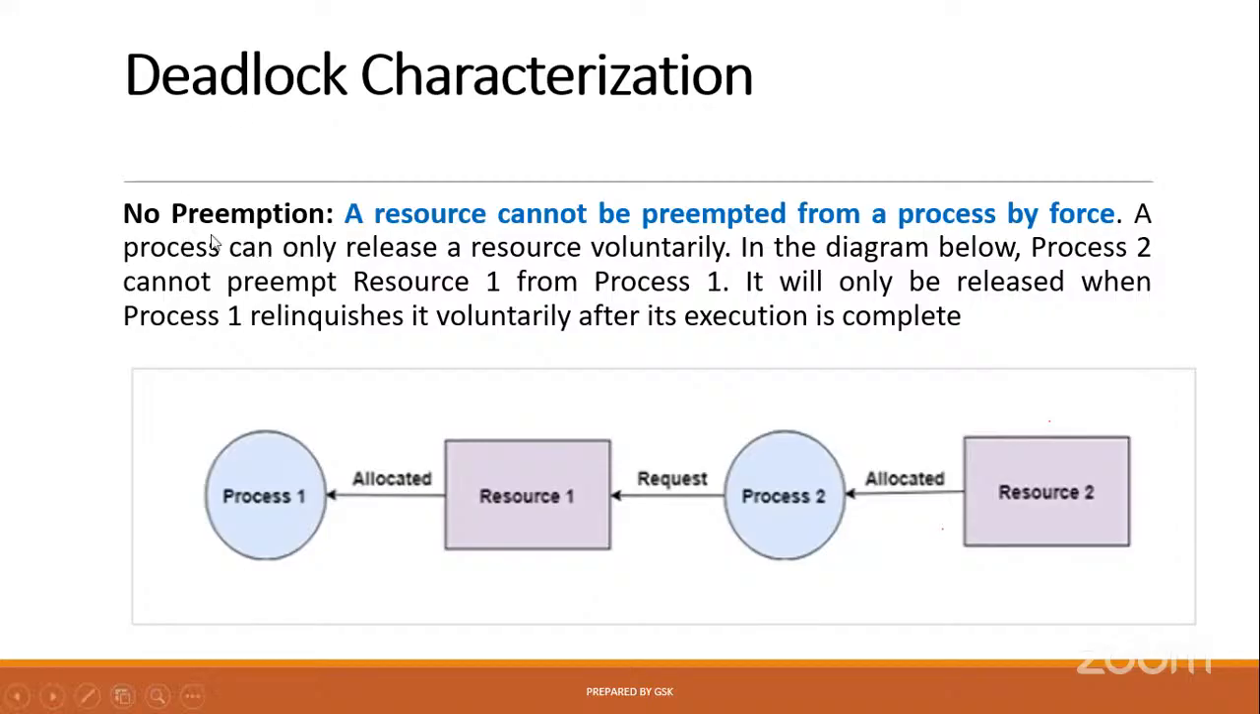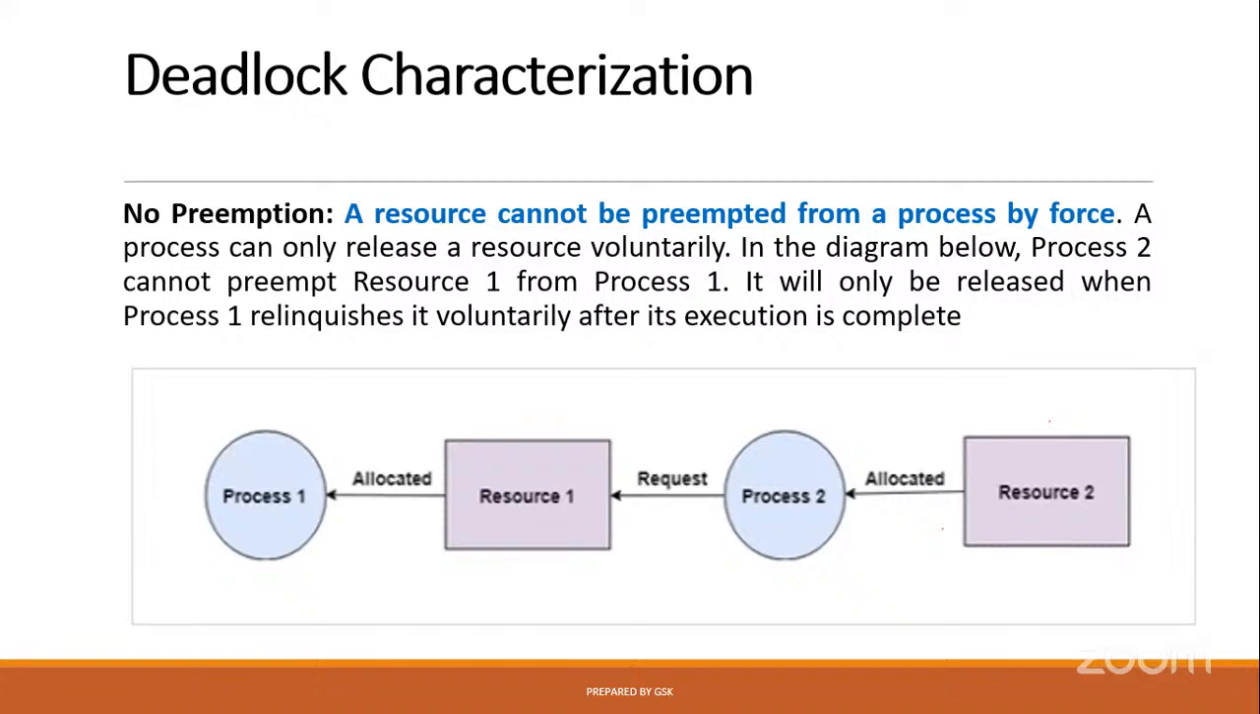Now, how do we understand the word no preemption in this particular context? A resource cannot be preempted from a process by force. The meaning is, once we allocate any particular resource to a process, the operating system should not take that resource back. That resource should be released when the process is completely executed. That means no preemption.